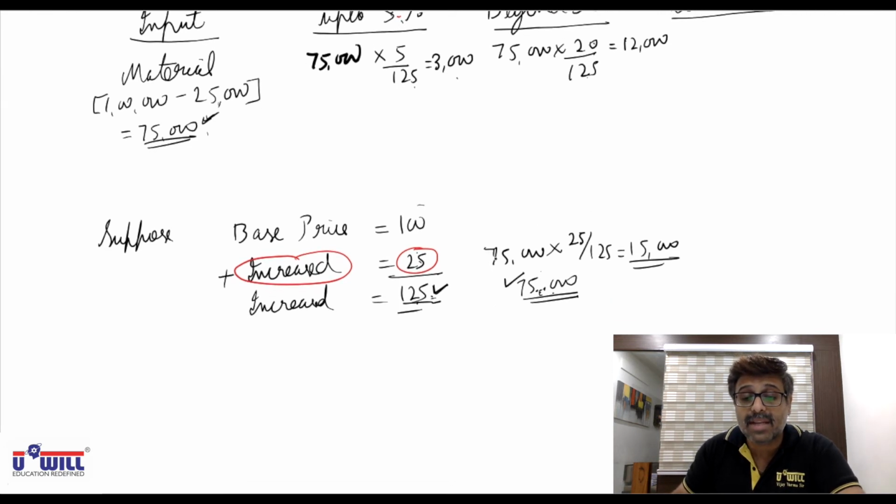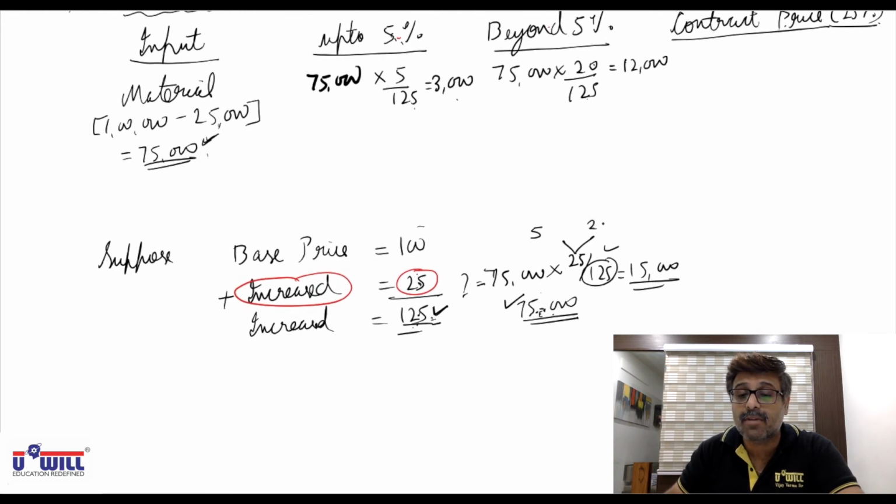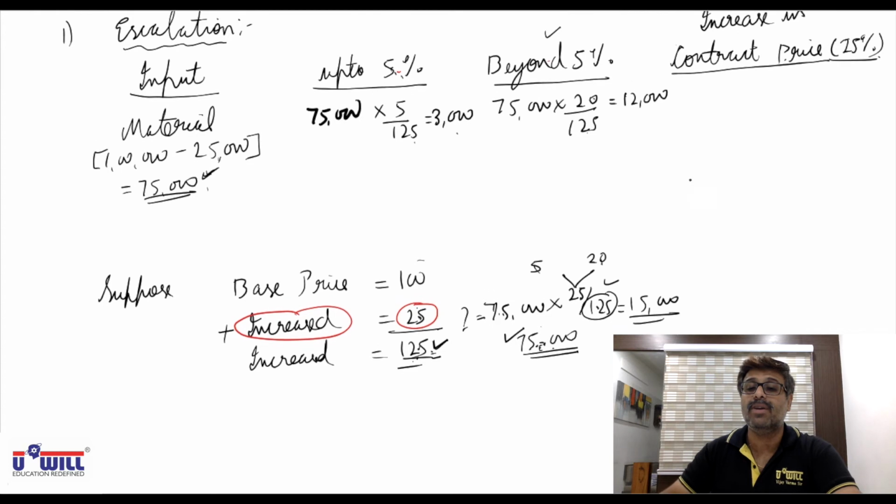Here if you make a simple equation, then against 125 increase is 25. So against 75,000, what is the increase? 75,000 into 25 by 125. So out of this 25%, how will you find increase up to 5% and beyond? 75,000 into 5 by 125 and 75,000 into 20 by 125.